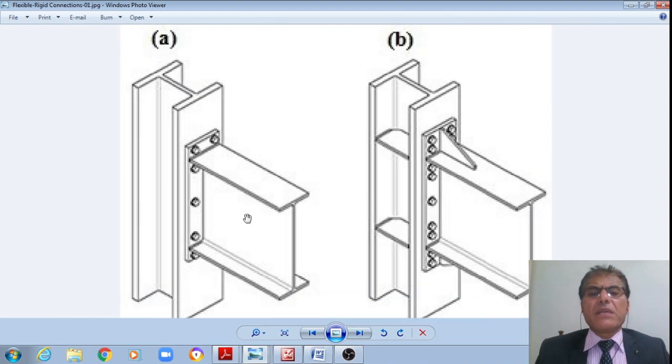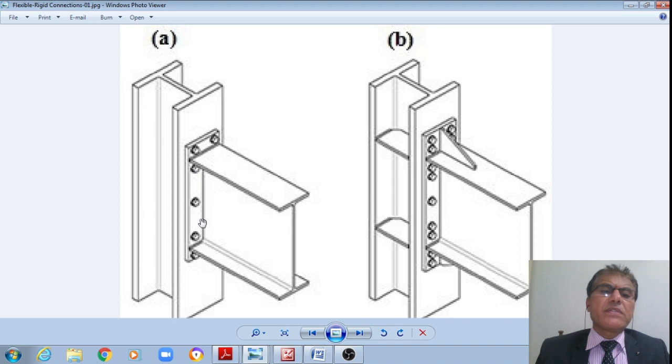This is a schematic of a beam with the end plate. Just now we have seen that schematic, right? This is a beam with end plate. This is a simple connection, student, right?